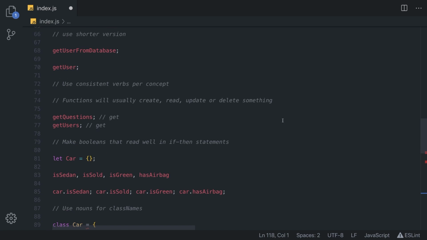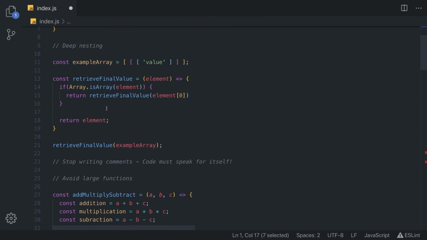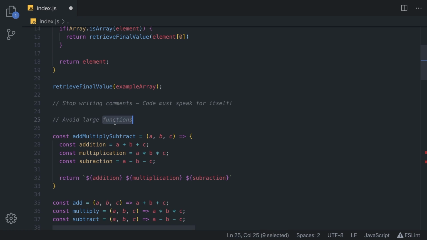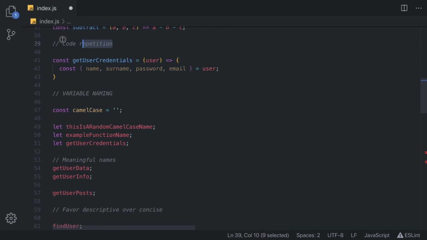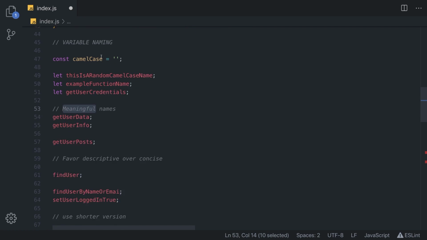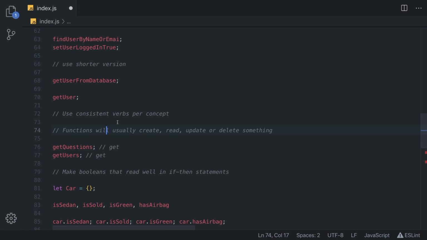We went through all of these rules. You need to avoid magic numbers and deep nesting. You can, if you want to, stop writing comments, avoid large functions, and never repeat yourself. Code repetition is not good in programming. Also, your variable names need to be meaningful. They need to favor descriptive over concise, and be consistent with your code names.